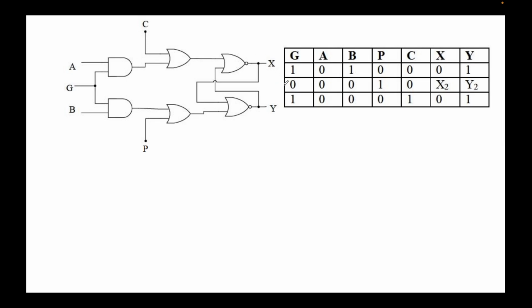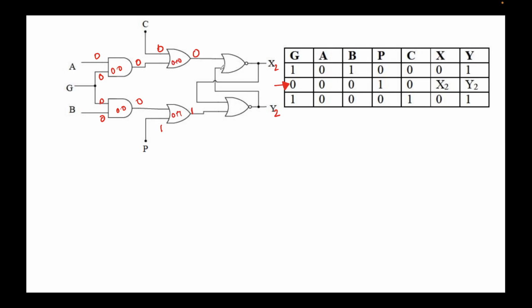So I need to know what happens when these are input. A is 0, G is 0, B is 0, C is 0, P is 1. I need to find what happens in this line. So we need to find the values of x2 and y2. Let's calculate the output. 0 into 0, this is an AND gate, this will be 0. 0 into 0, this will be 0. This is an OR gate, 0 plus 1, this will be 1. 0 plus 0, this will be 0.